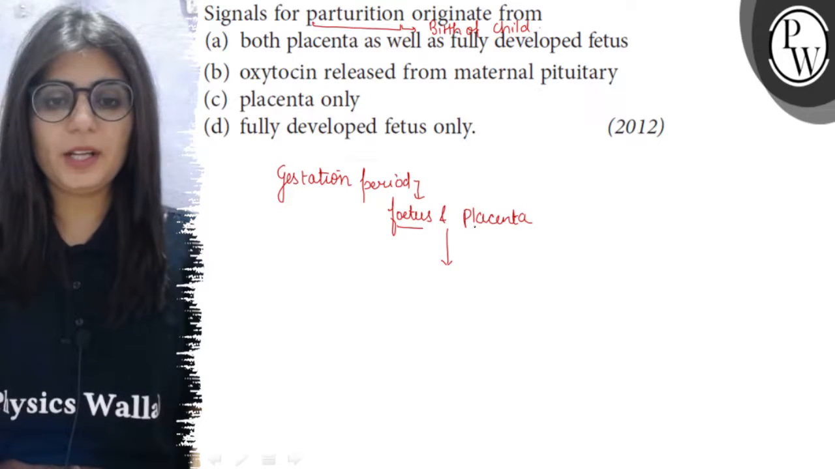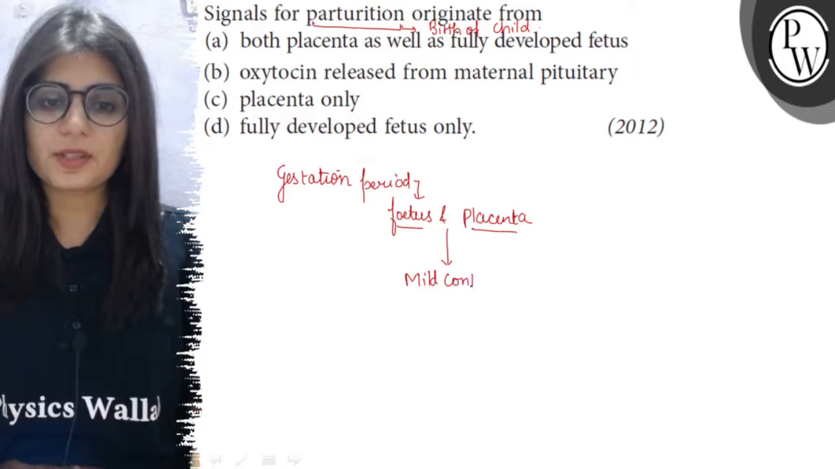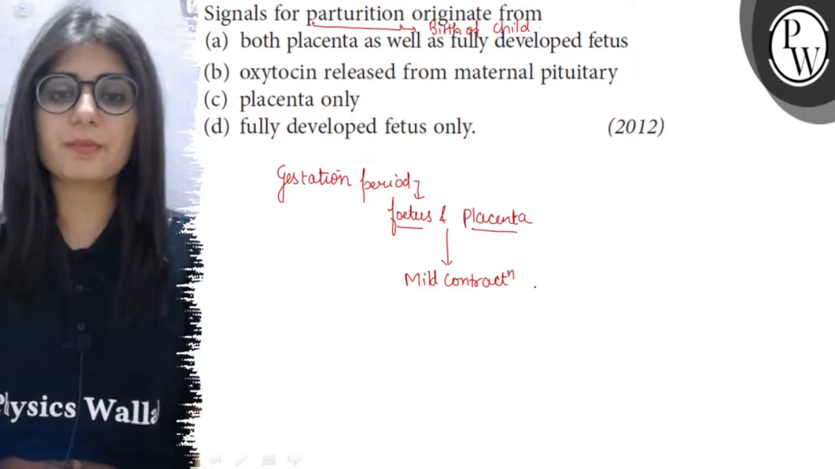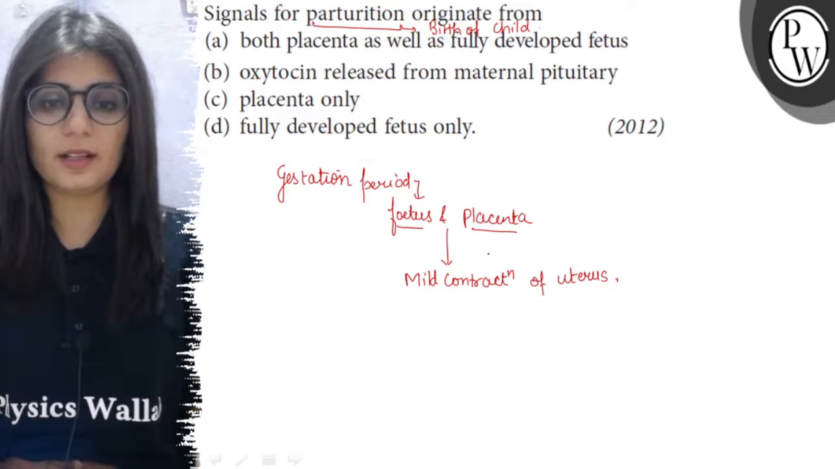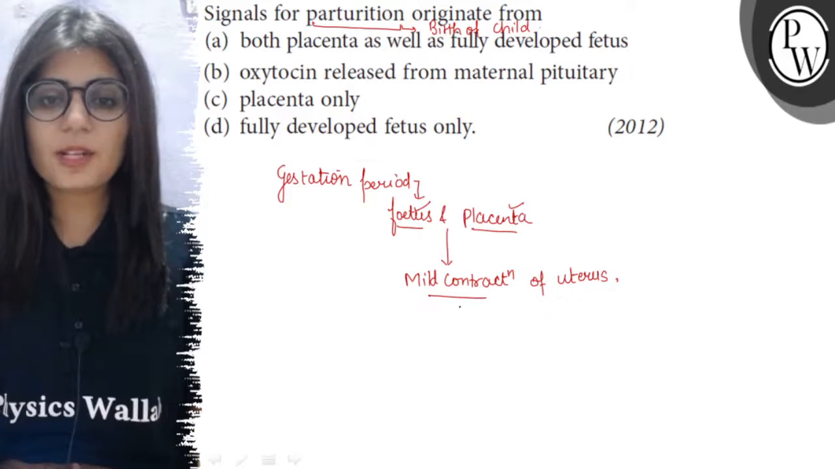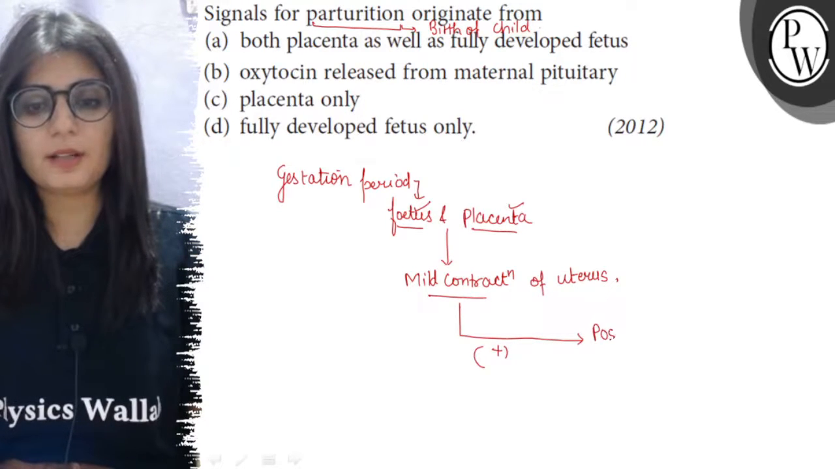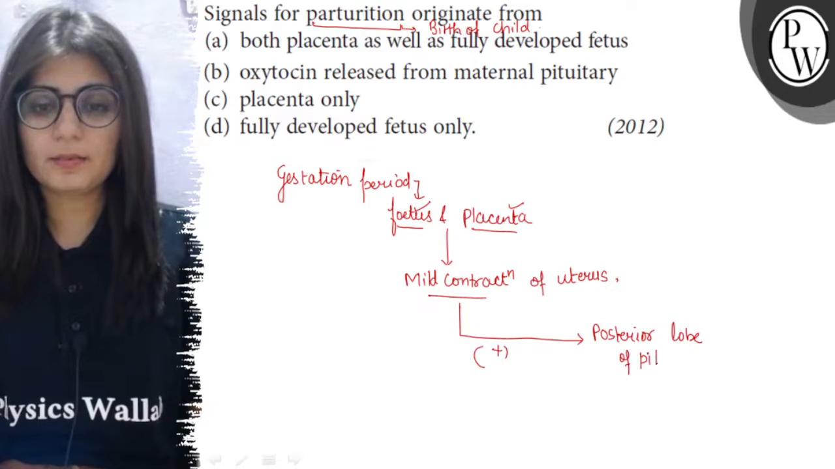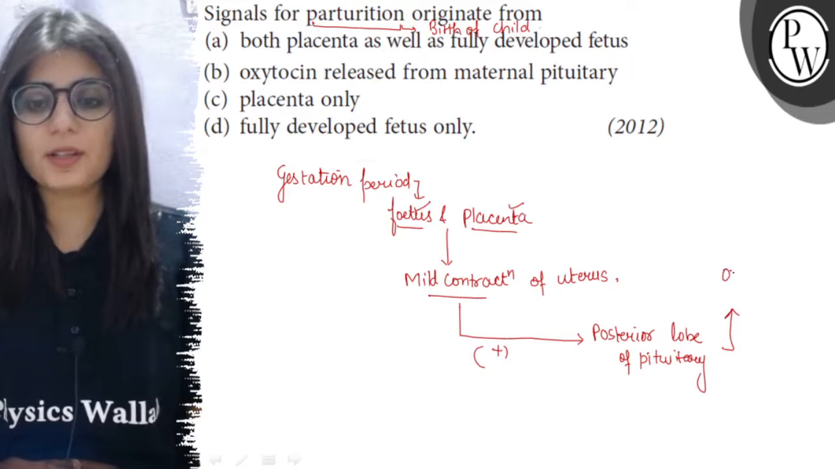So these fully developed fetus and placenta cause a mild contraction in the uterus. And you know what? The contraction will be in the middle layer of the uterus, because the middle layer of the uterus is composed of smooth muscles. So these muscles get a signal from the fully developed fetus and placenta, and they cause the mild contraction. Now this mild contraction acts on the posterior lobe of the pituitary, and the maternal posterior lobe of the pituitary is stimulated to release the hormone which is stored in the Herring's body, and this hormone is called oxytocin